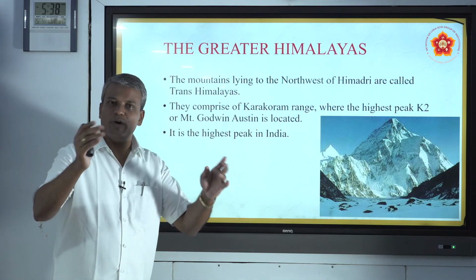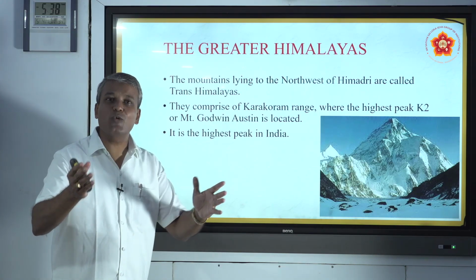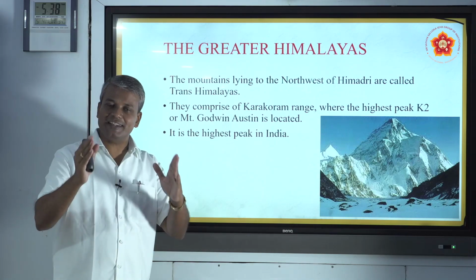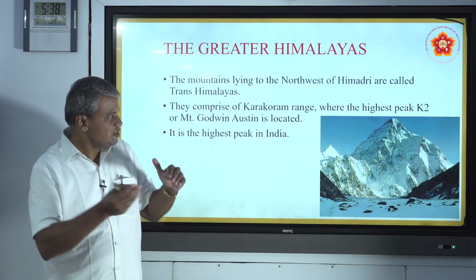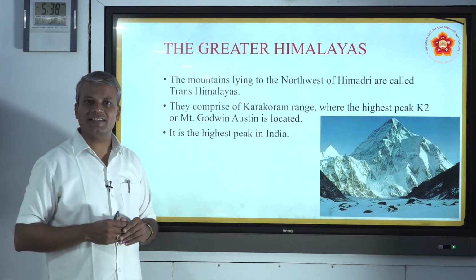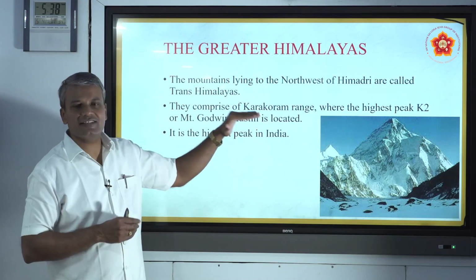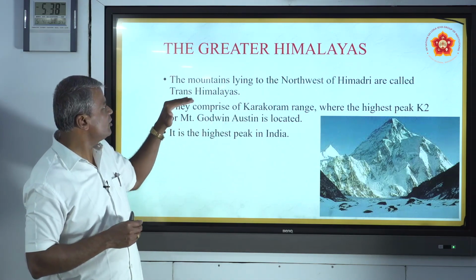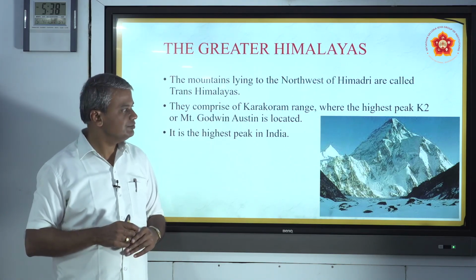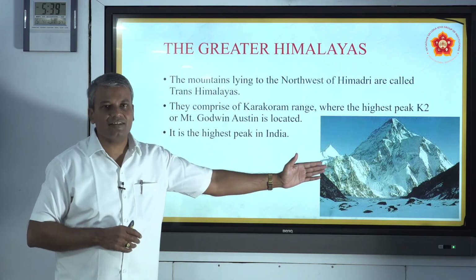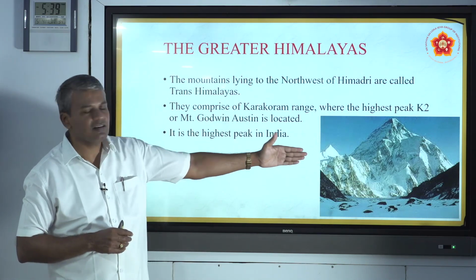Which is the highest peak in the world? The highest peak in the world is Mount Everest, which is 8,848 meters. The highest peak in India is K2 or Mount Godwin Austen. It is located in the Trans Himalaya. Look at the picture of the highest peak in India, Mount Godwin Austen.